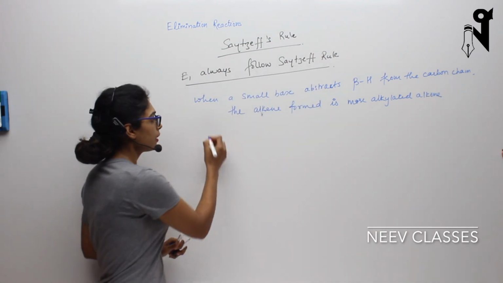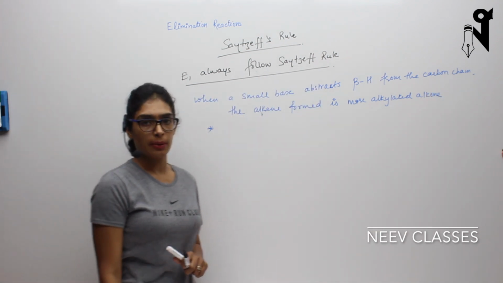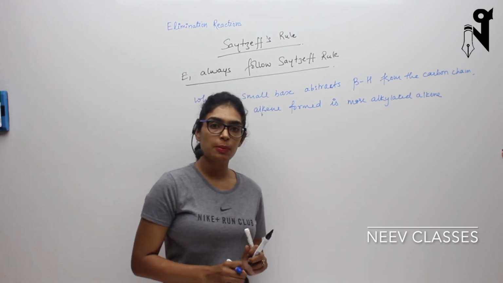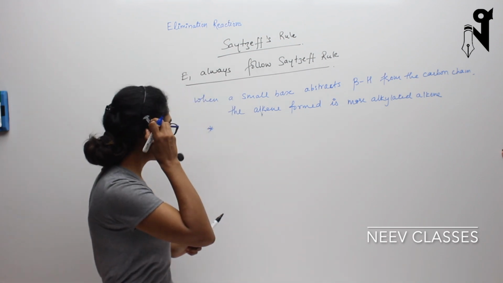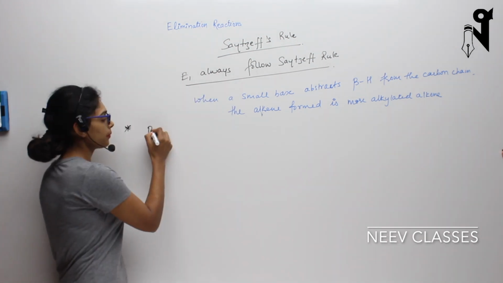In other words, whenever the removal of hydrogen takes place, it will always take place from that carbon which is more branched. Okay, so let me explain this with the help of an example.